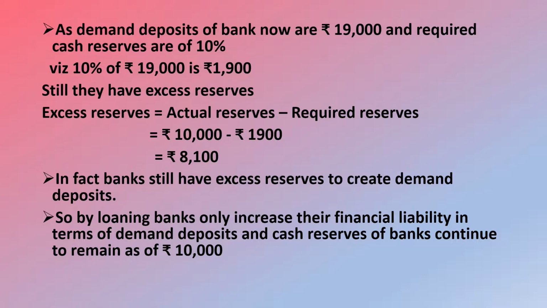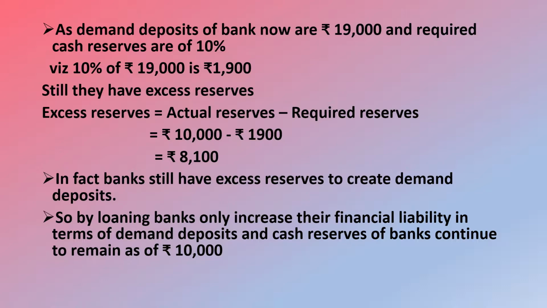Now, as demand deposits, banks have rupees 19,000 and required cash reserves are 10%. 10% of 19,000 is rupees 1,900. Still they have excess reserves. Excess reserves are equal to actual reserves minus required reserves.